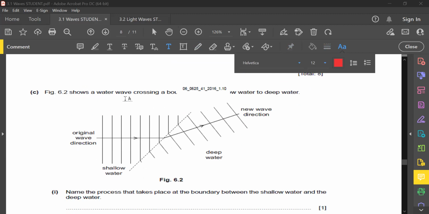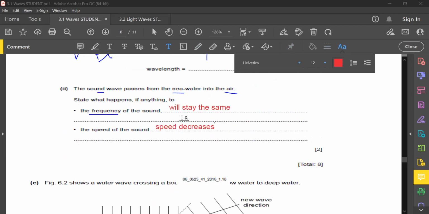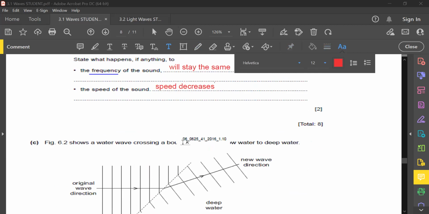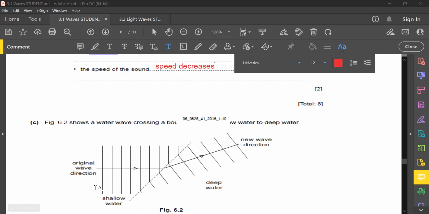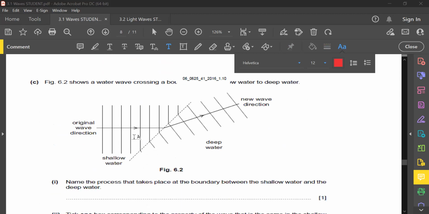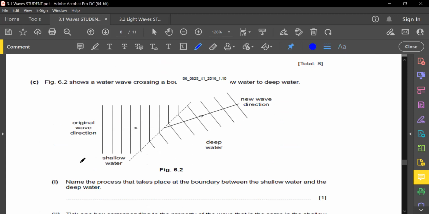Figure 6.2 shows a water wave crossing a boundary. Mine is like this. Is yours printed like that also? Okay, figure 6.2 shows water crossing through a boundary from shallow to deep waters. I think, yeah, it's from shallow to deep waters. And if it's shallow to deep water, first things first is we identify that the shallow water is faster or slower, Rachel? Is the shallow water faster or the deep water faster?